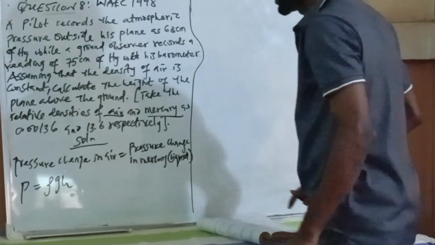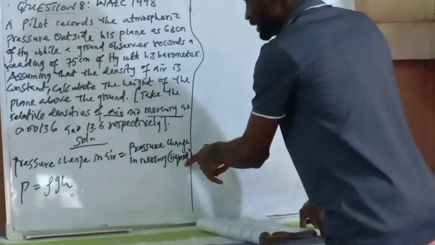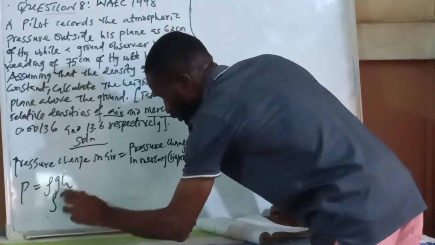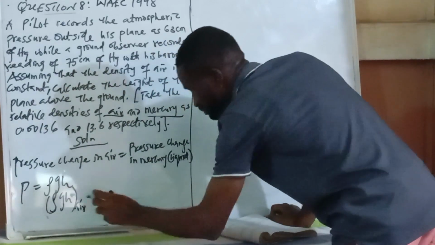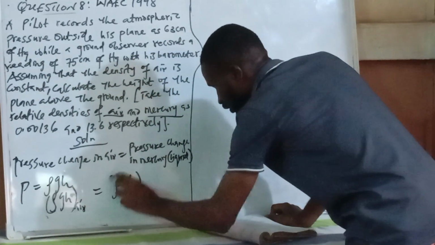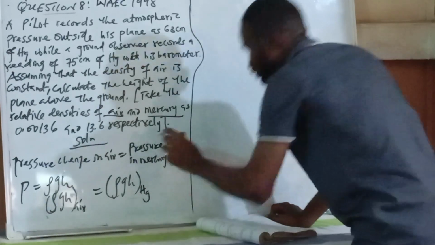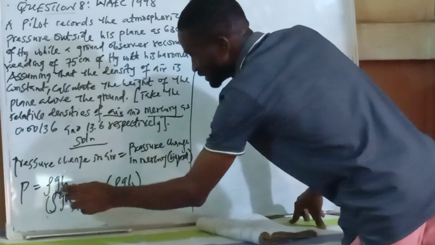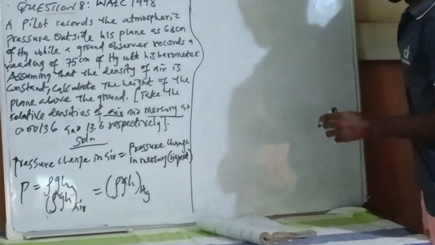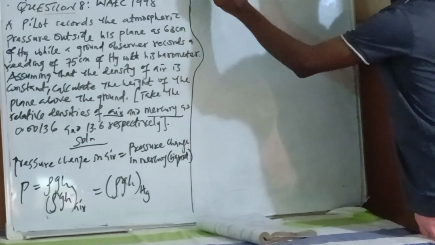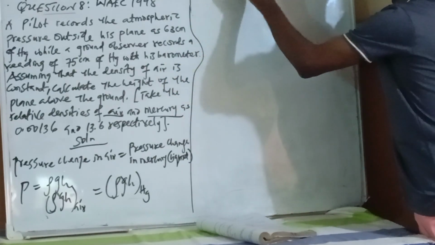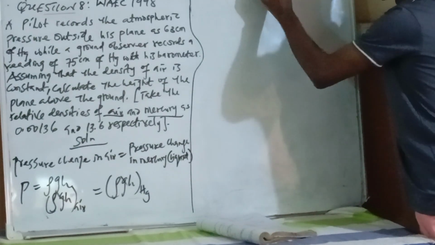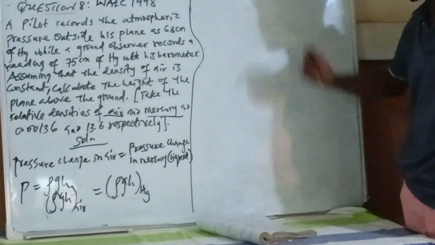Okay. Now having said that, because we have it in air and in liquid, that means I'm going to have rho GH all in air is equal to rho GH all in mercury. Let me use mercury, or I can use air. Okay. Now G is constant in all of them, so I can just cancel, and I will have it to be rho of air, H of air is equal to rho of mercury, then H of mercury. So this M is mercury. Okay, so bear with us.